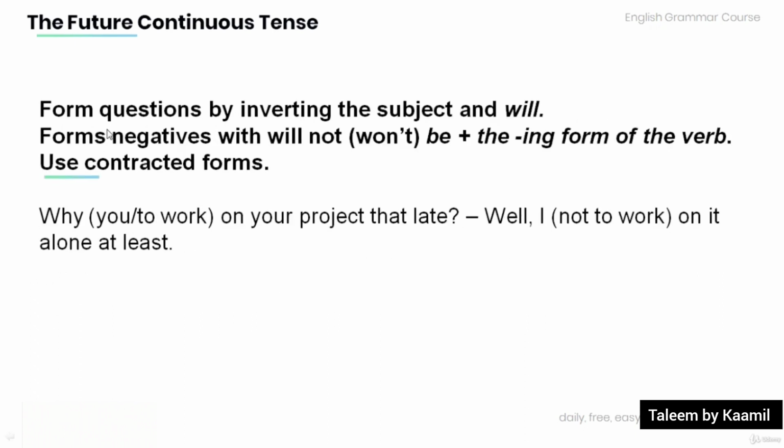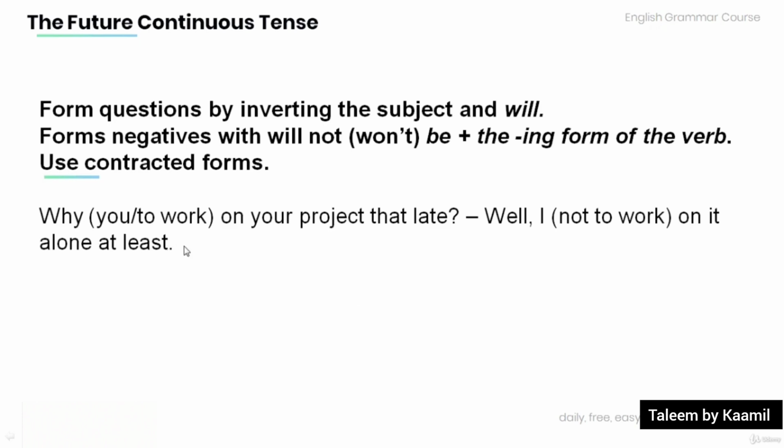Remember to form questions by inverting the subject and will, and to form negatives with will not or won't be plus the ing form of the verb. Use contracted forms. Now read the following sentences and provide the future continuous form of the words in the bracket.